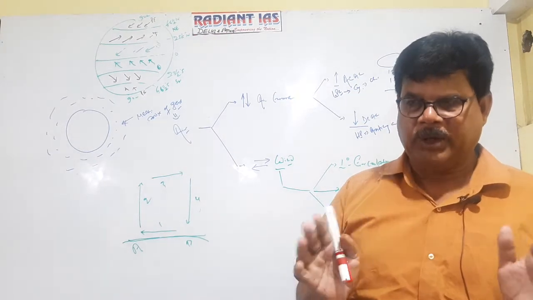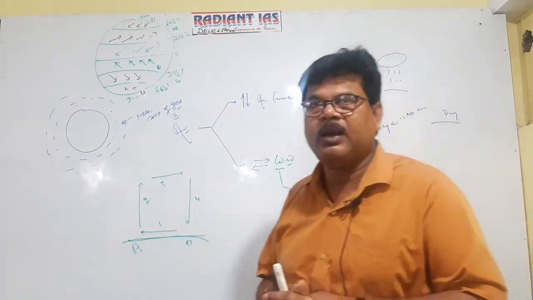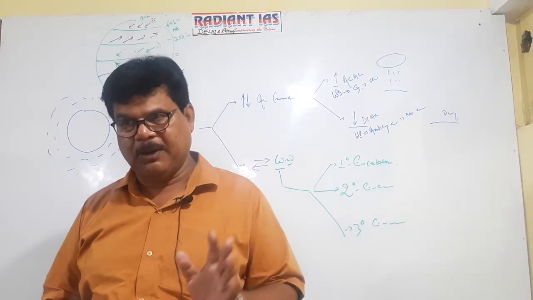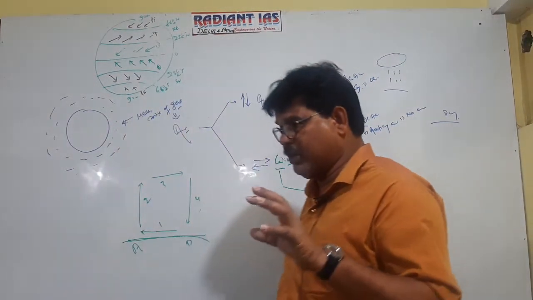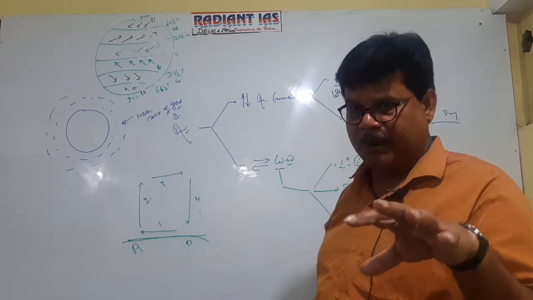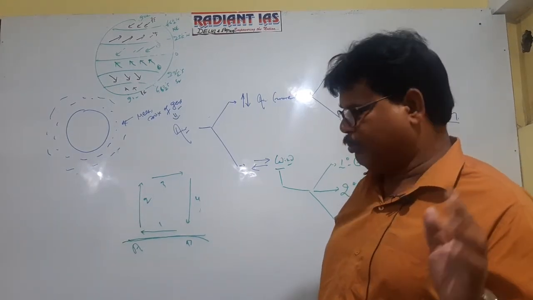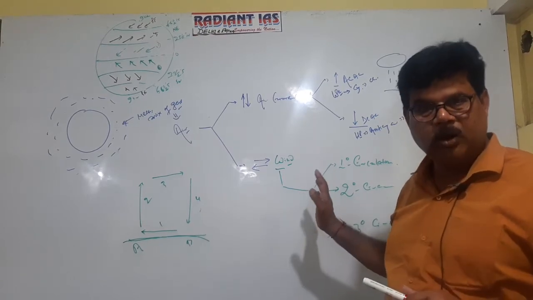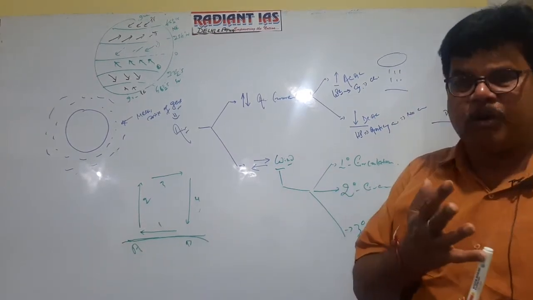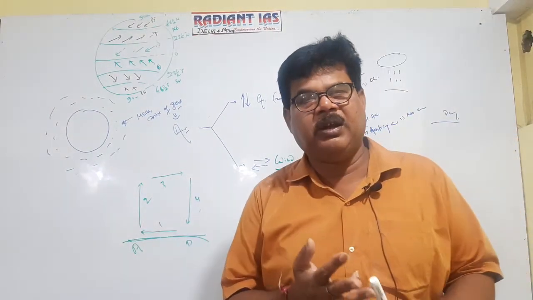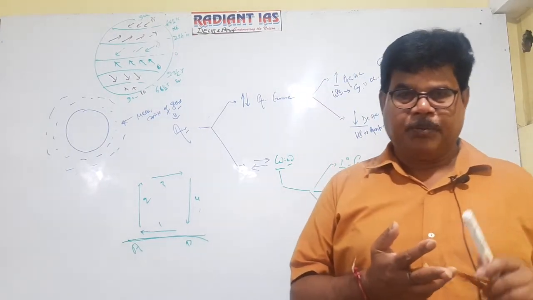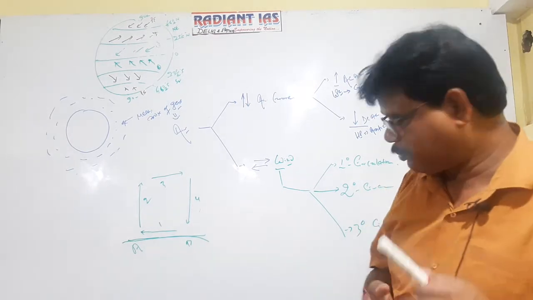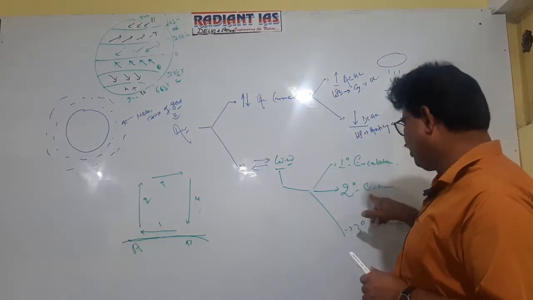Since they blow in a fixed direction throughout the year, that's why it is referred to as primary circulation. Getting well now? And since it affects the entire earth, the entire planet, that's why primary circulation is also referred to as planetary wind. It means trade wind is an example of planetary wind, westerly wind is an example of planetary wind, and polar easterly wind is an example of planetary wind.